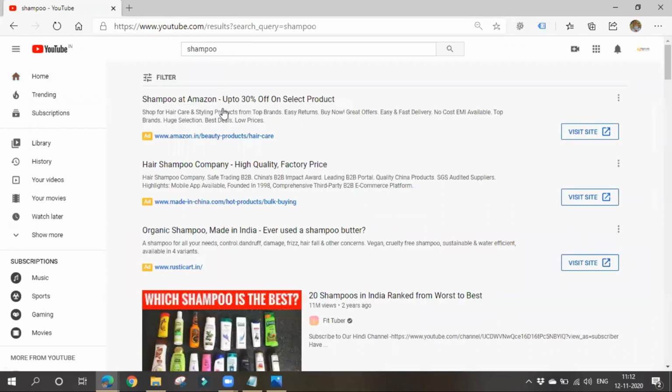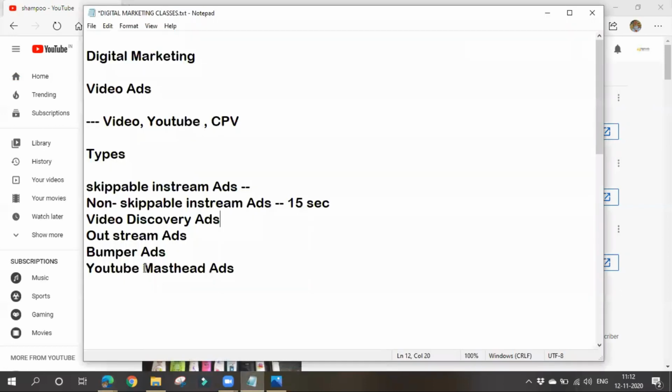Okay, so when will they be charged? Only if the visitor clicks on that ad and views that video, then only that particular advertiser will be charged by Google. We'll see these ads on YouTube search results or alongside related videos, and also on the YouTube homepage. These are known as video discovery ads.